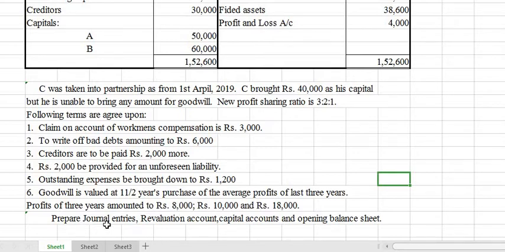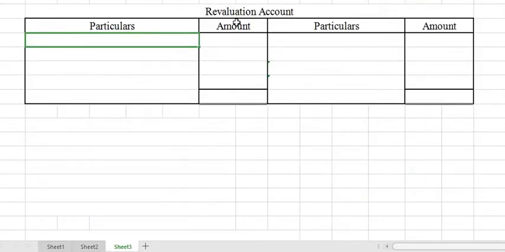Okay, first, as usual, you have to prepare the journal entries. But now what I am doing is solving from the ledger account. You can prepare the ledger account after leaving space for the journal, because the ledger account comes only after the journal entry. But for understanding's sake, we are starting from the ledger accounts, from the revaluation account onwards. So here is the revaluation account with particulars and amount.